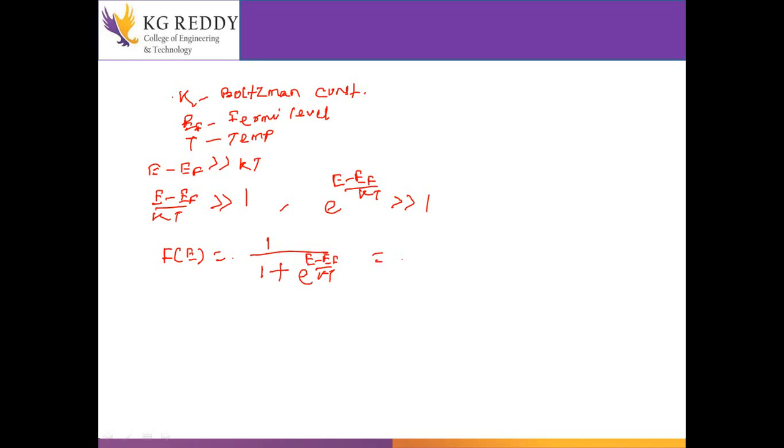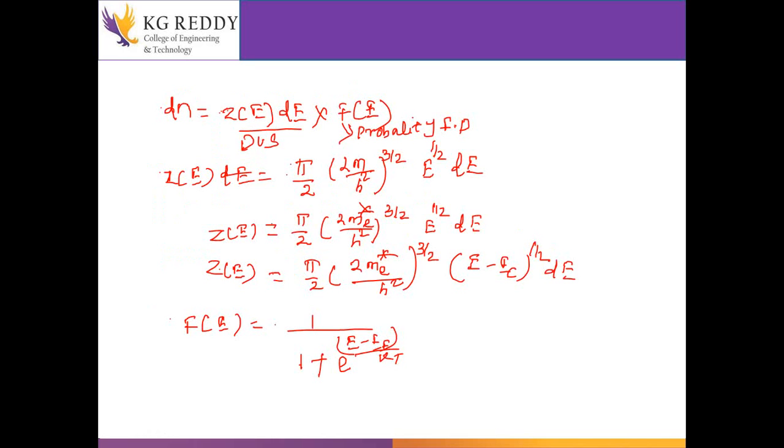Then how much will I get? 1 divided by e to the power (E minus EF) by KT equals, it will be inverse, e to the power (EF minus E) by KT. It will be the equation for f of E. So we'll put these two equations, f of E and Z of E, in this first equation. This is equation number 1.